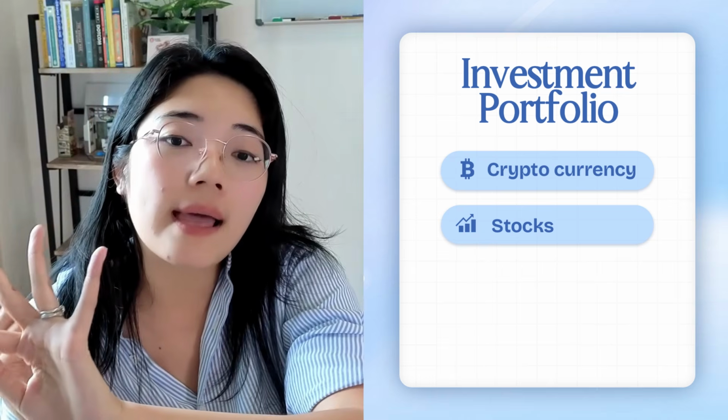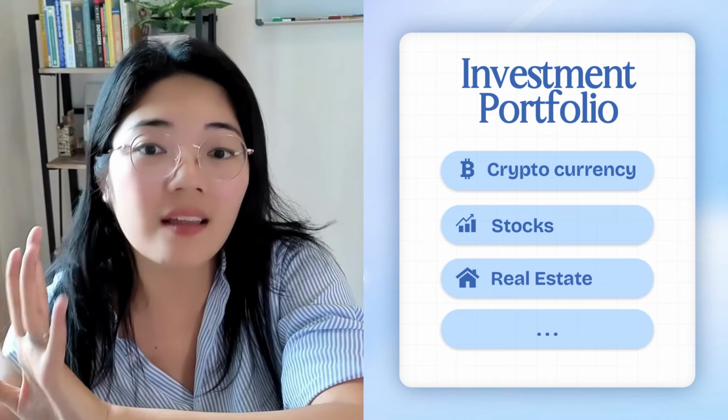So it is complicated, and what we've been doing is basically doing all that in Excel. The second reason we wanted to build it is that we want to track our investment portfolio, which spans across cryptocurrency, stocks, real estate, and other stuff as well. I don't think there is any personal finance app that can get all these data together. Please correct me if I'm wrong, and I would love to try out any personal finance app that can do all of this, but to my knowledge, there's none.